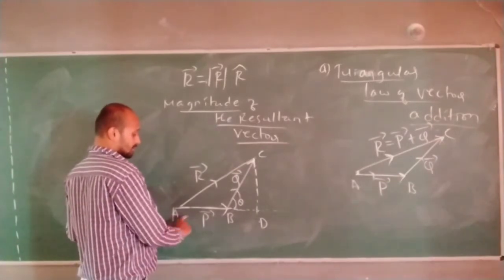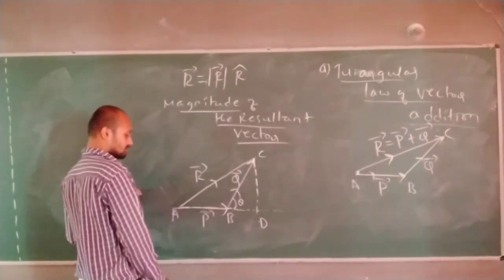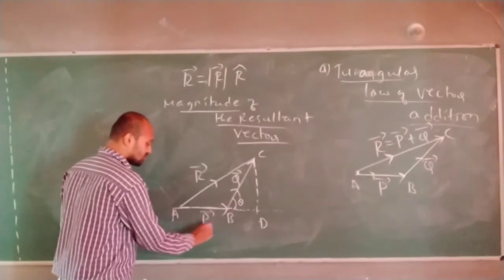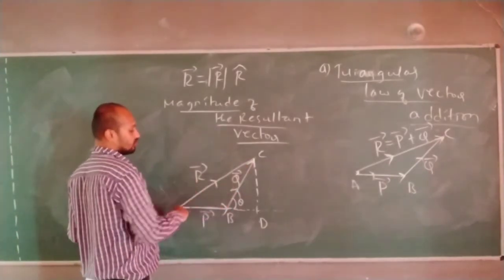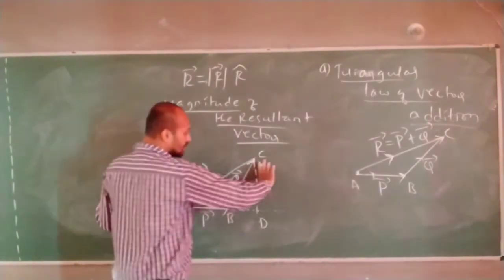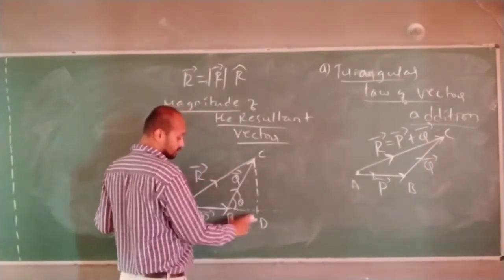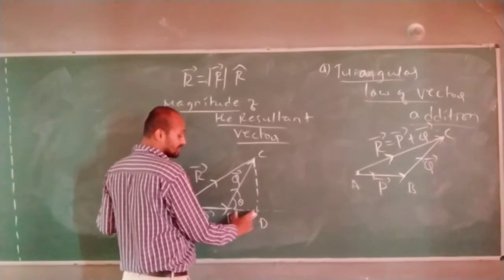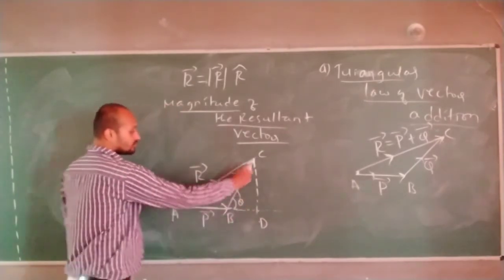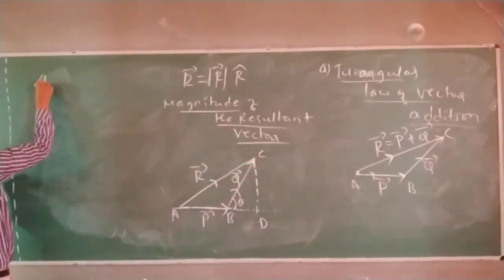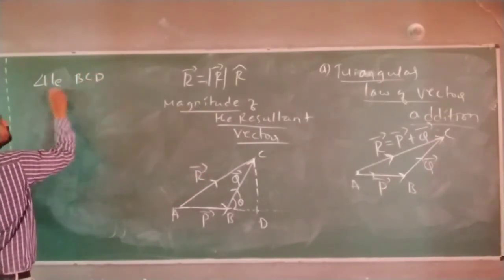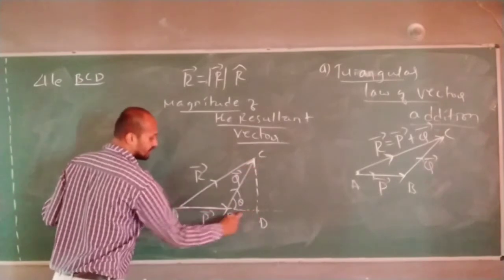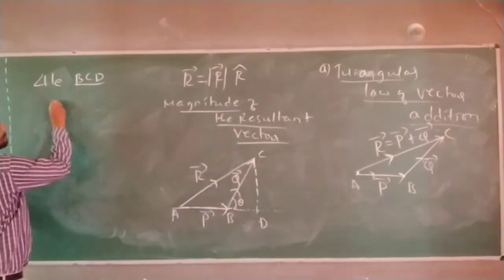If you ask me what this value is, let us take the mod value of this as P, and this value is Q. Now from triangle BCD, what is BD?